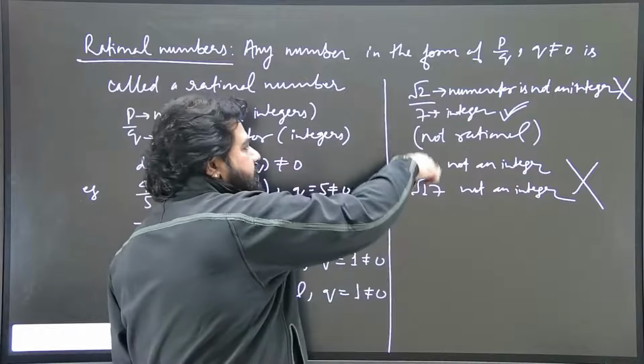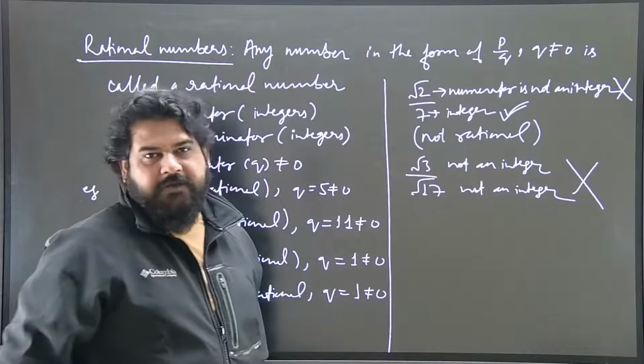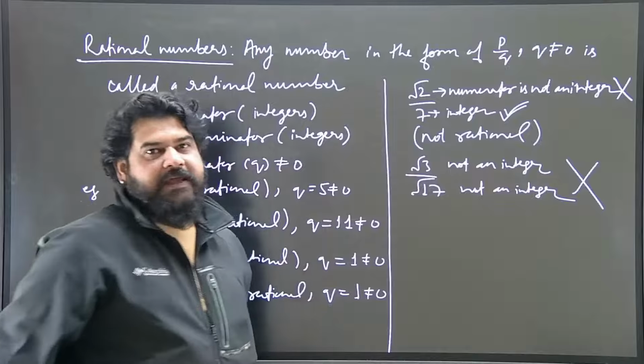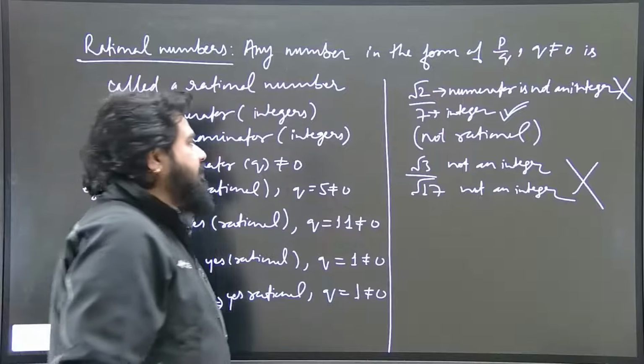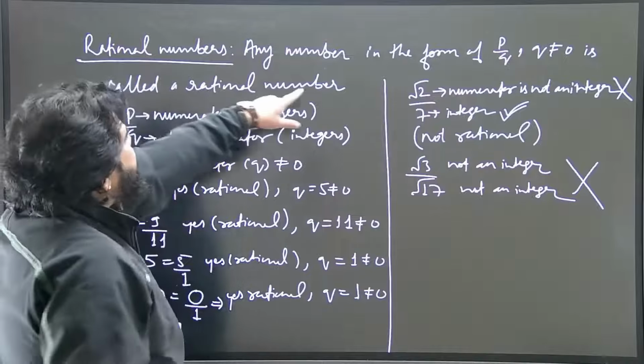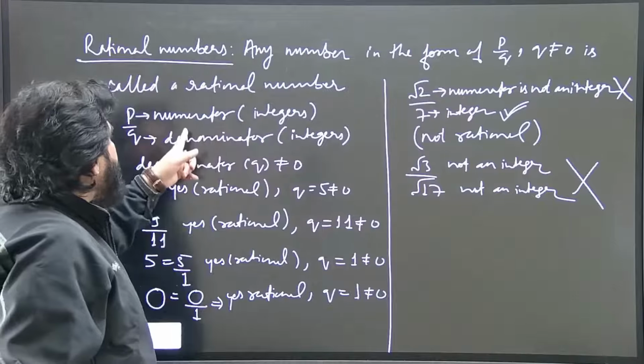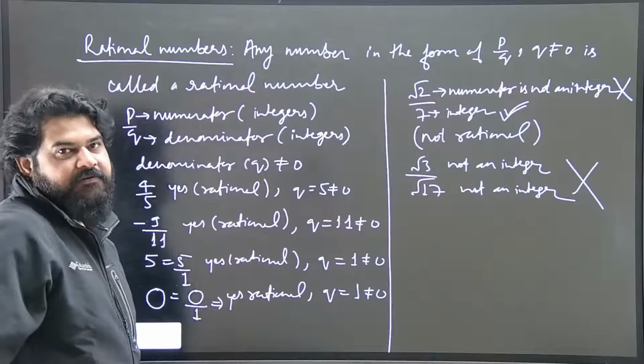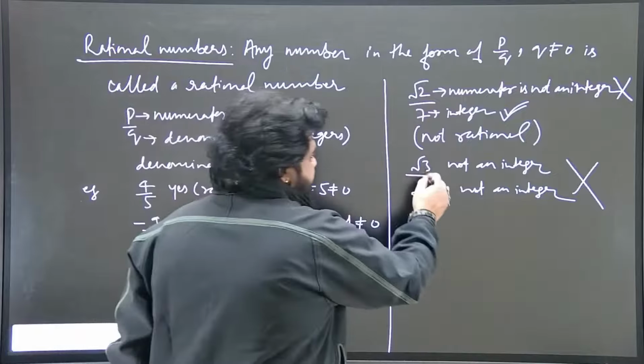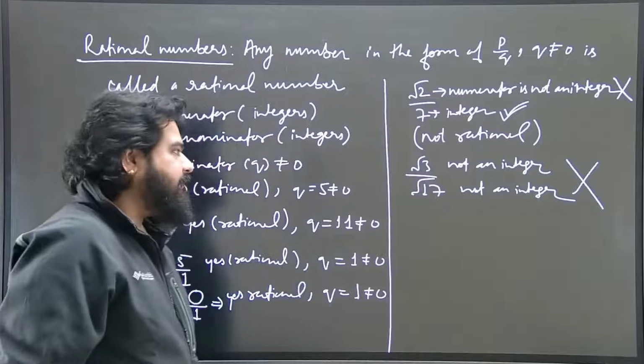Though in both cases the denominator is not equal to 0, they are still not rational numbers, because the definition says both p and q, the numerator and denominator, should be integers. So that's why this number is not a rational number.